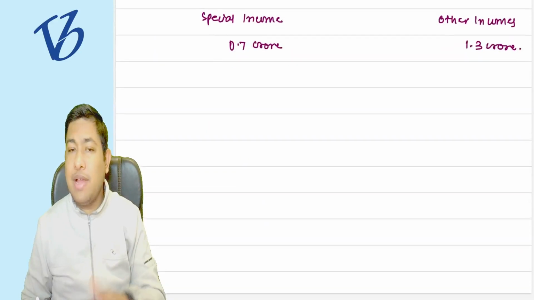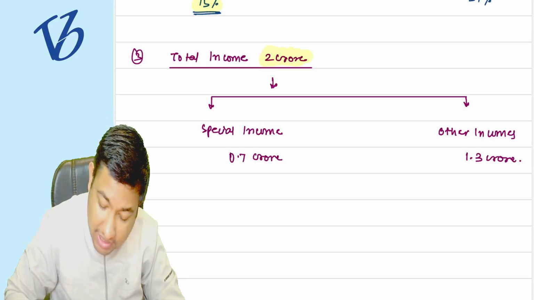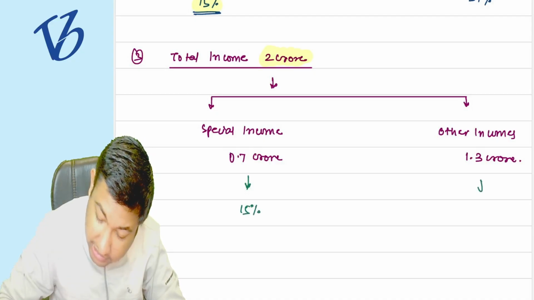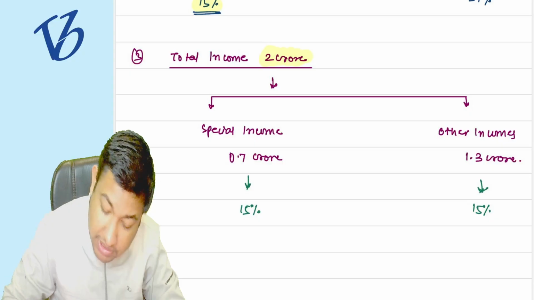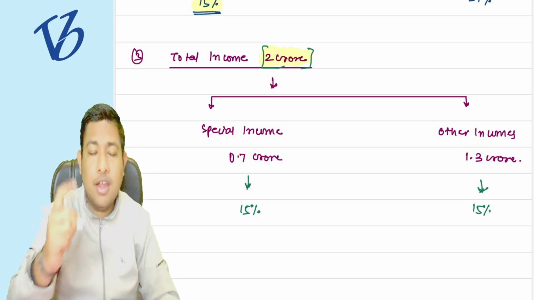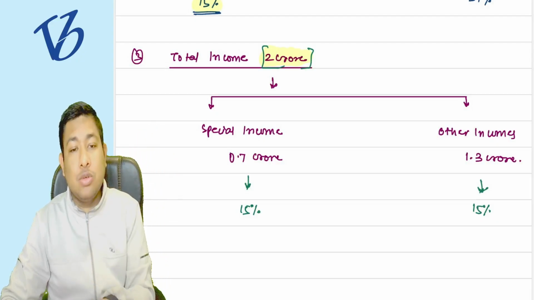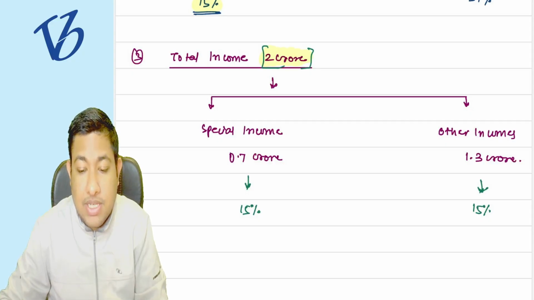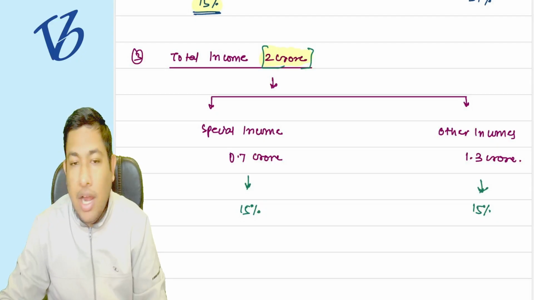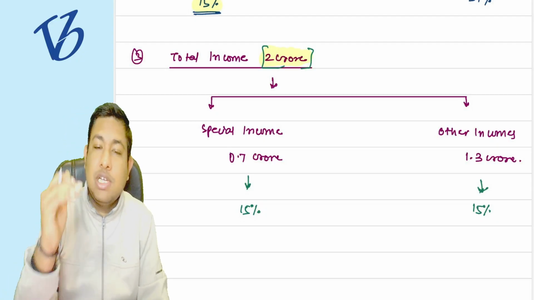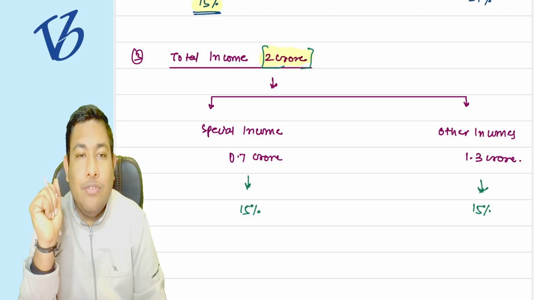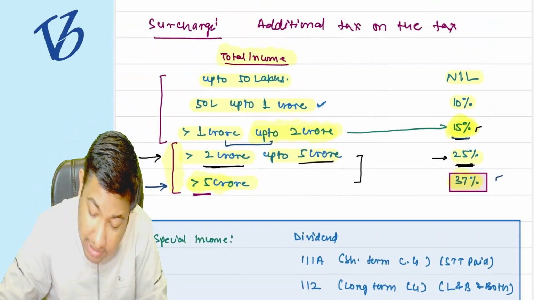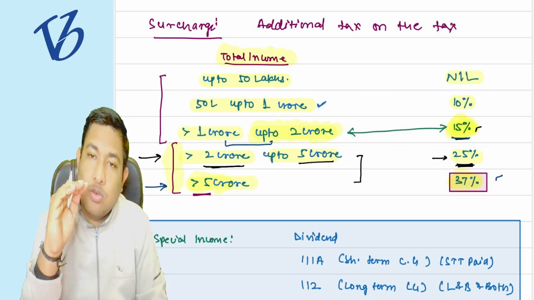If we do not do the bifurcation as well, we will say that it is going to be taxed at the rate of 15% only. Both the things will be taxed at the rate of 15% because the income is not exceeding 2 crore rupees. If the income is exceeding 2 crore rupees, then only the bifurcation is needed. If the income is not exceeding 2 crore rupees, then the bifurcation is not needed. Understood or not? Because the government put the restriction of the surcharge at the rate of 15%, and up to 2 crore rupees the restriction is not breaching, it is only 15%.